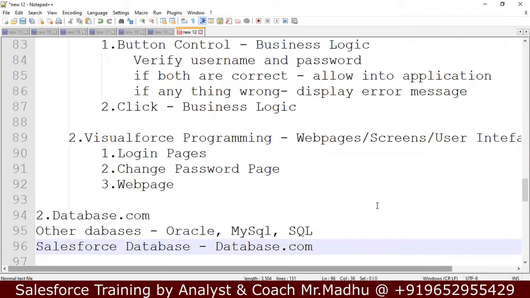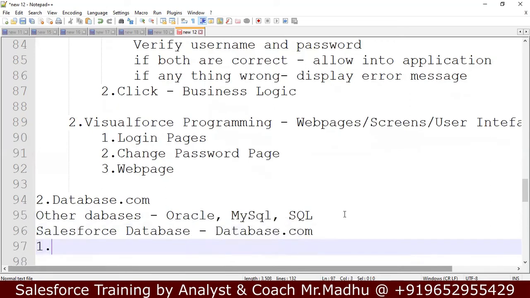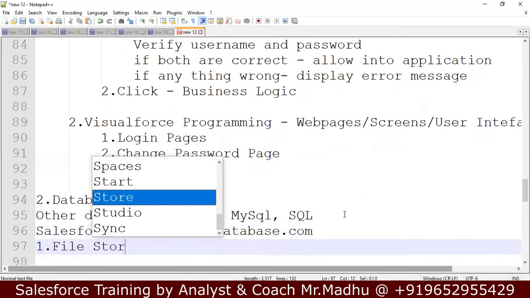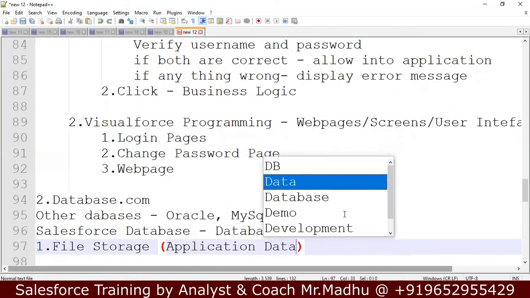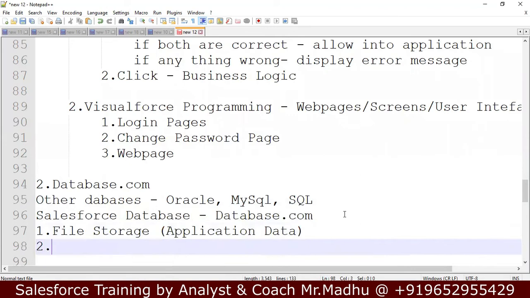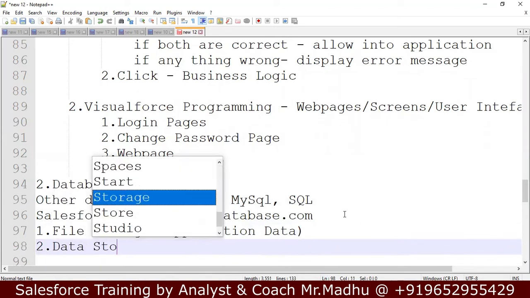This is Salesforce's own database. In the Salesforce database, two kinds of data are stored. One is for file storage, that is application data. The second is data storage, that is records.